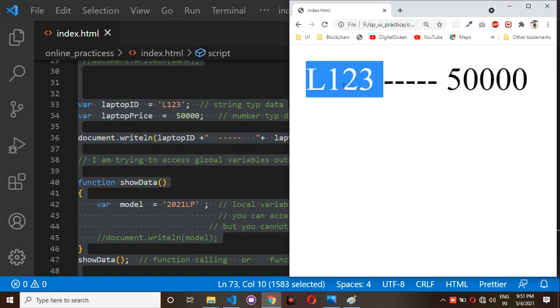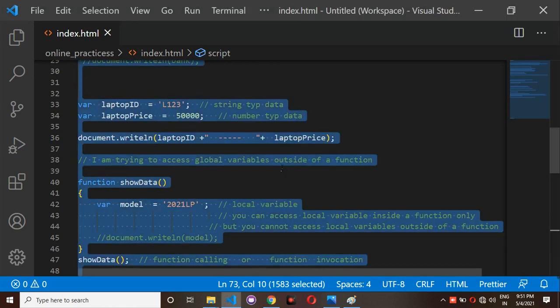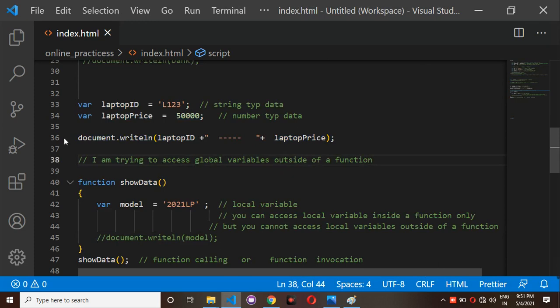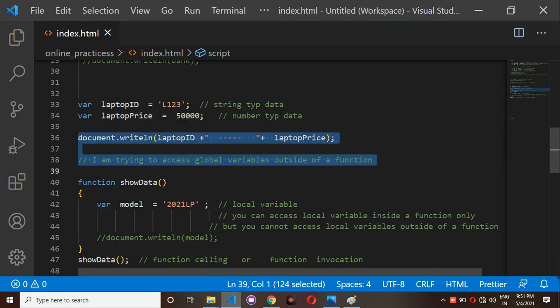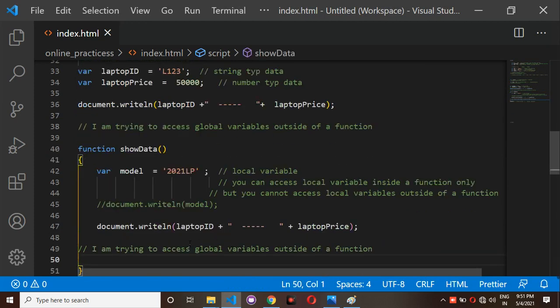Observe here, this is the laptop ID and this is the laptop price. Both you have to print. Observe here, what I am doing is I am having a global variable, and that global variable I am trying to access inside a function only. Global variable can be accessible anywhere in the program.